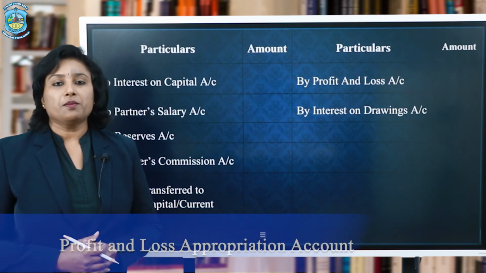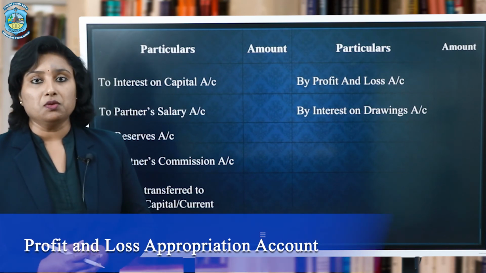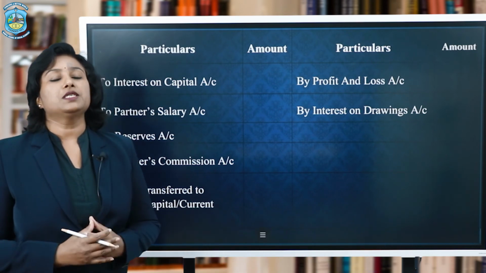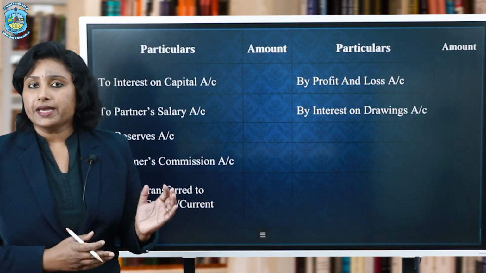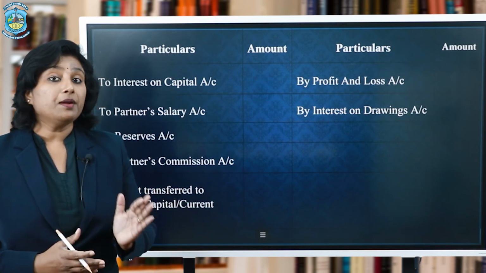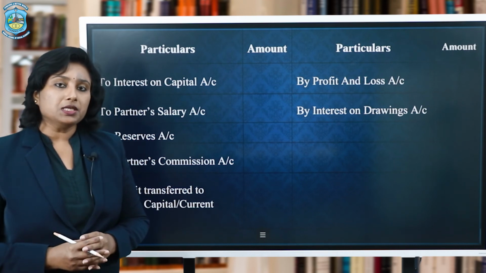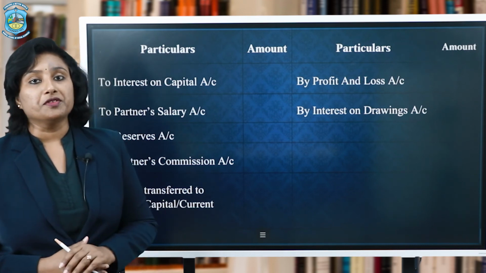Well, this is the format of profit and loss appropriation account in front of you. And let me tell you, this is nothing but an extension of profit and loss account. The way we extend the trading account and prepare profit and loss account, just the same way the profit and loss appropriation account is prepared as an extension of profit and loss account.